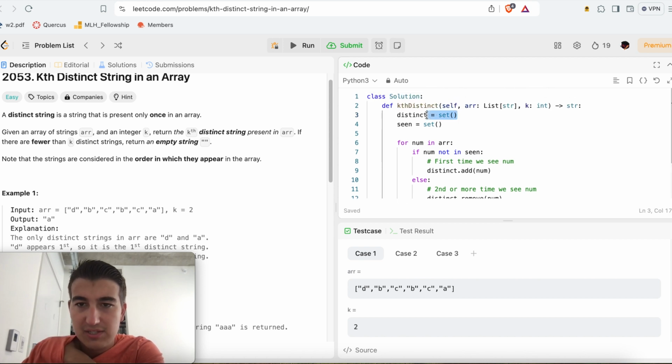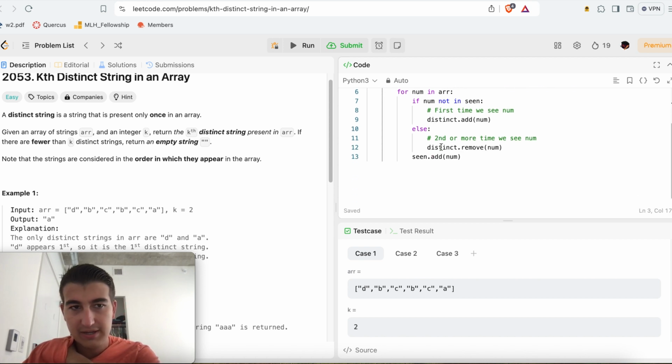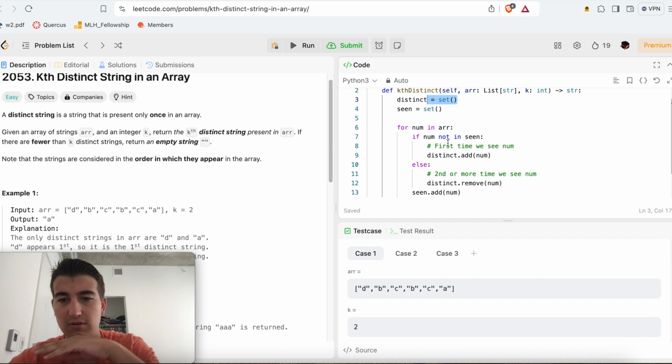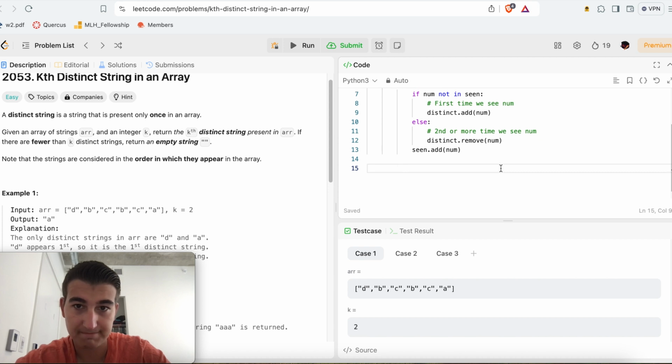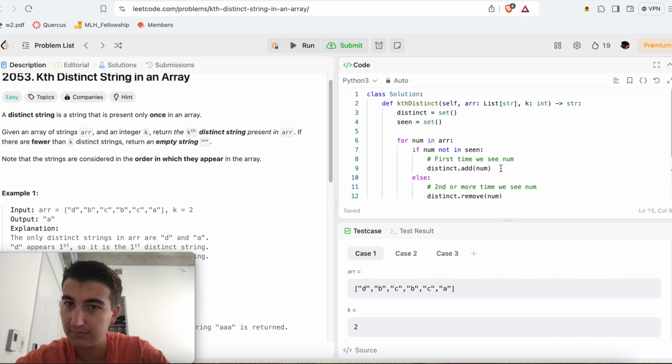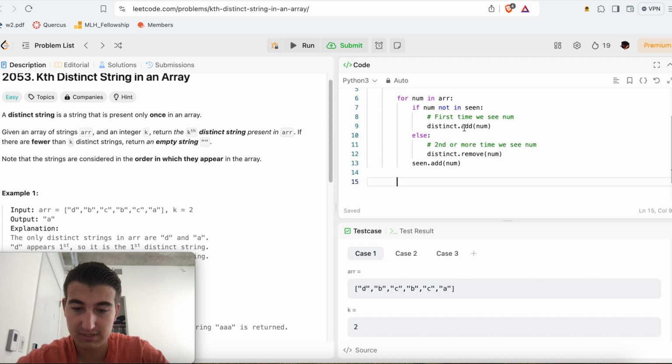Okay, sets won't preserve an order, and if I use an array, then it won't be efficient in terms of popping elements. So we can just do that for now. Then we can just say seen.